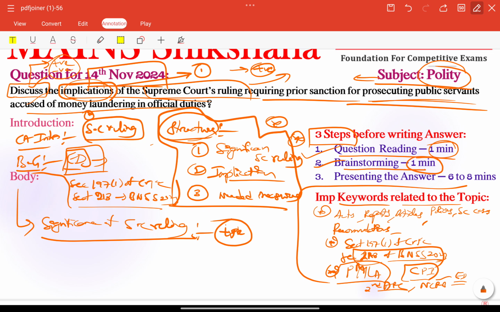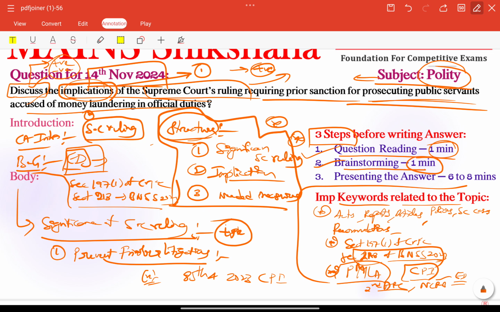First of all, what are the important significance? First of all, it can prevent frivolous litigation. That means it can protect public servants from politically motivated or baseless prosecutions especially, right? So we can connect here India's rank, 85th in the 2023 Corruption Perception Index, that is highlighting the need to protect officials who act with integrity, right?